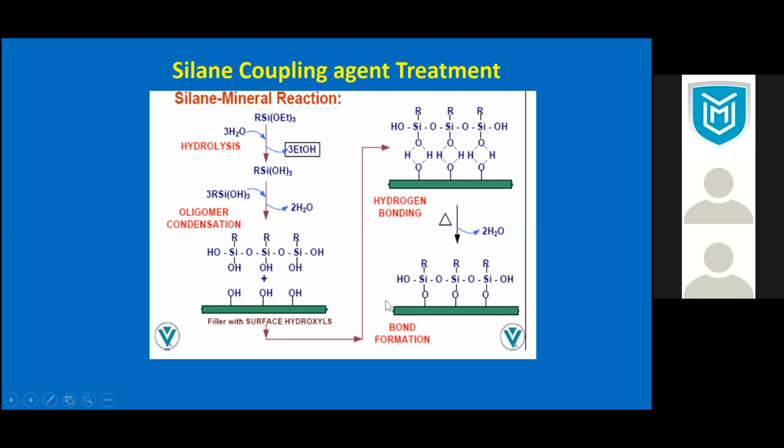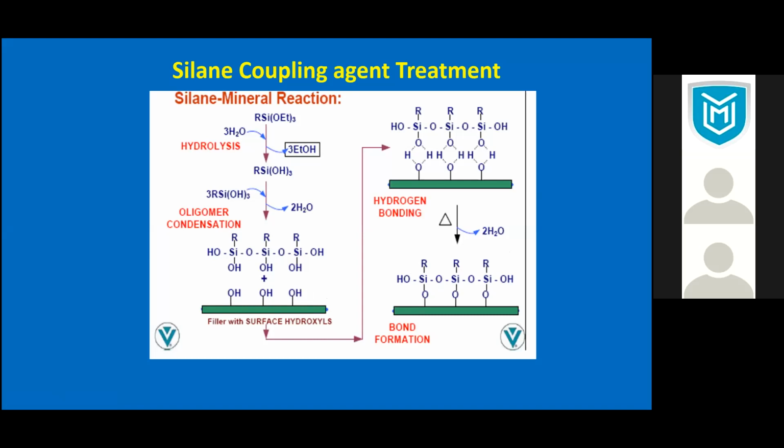Now this substrate does not have a hydroxyl group; now it has an R group. And the R group could be a hydrophobic group, or it could be a reactive group, so you can mix with other material and it can become a reactive site. And this is the fundamental of organosilane molecules, that they have dual reactivity.